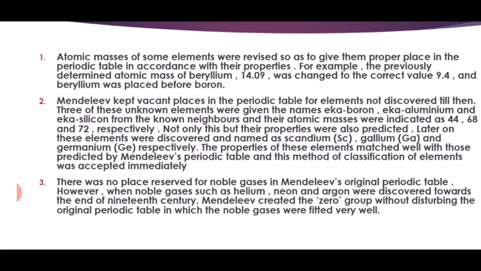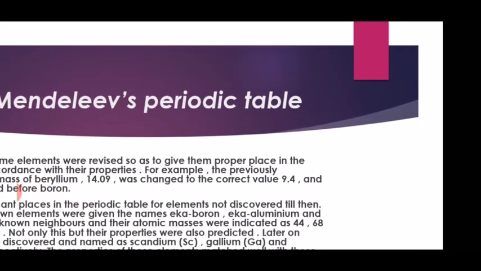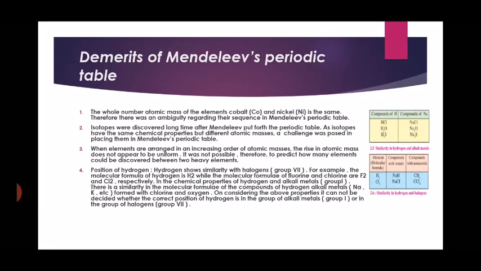When the noble gases such as helium, neon and argon were discovered towards the end of the 19th century, Mendeleev was able to keep a place for them in one group. That group is known as the zero group.